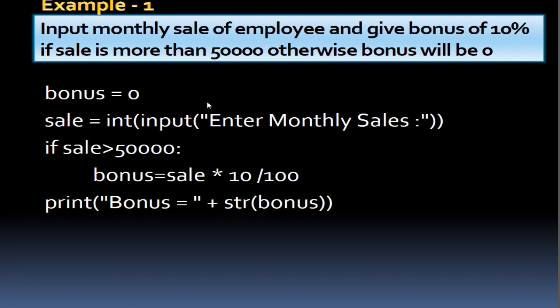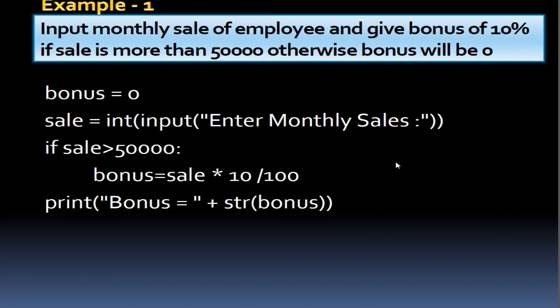Under that we are inputting some value, like input enter monthly sale. Here we will enter our monthly sale. Now here we have given the condition: if sale is greater than 50,000, means if we have entered a value which is greater than 50,000, and we have given a colon, then we will get the bonus. Bonus equals sale into 10 by 100, and it will print bonus equals str(bonus), means whatever the bonus is, it will print.